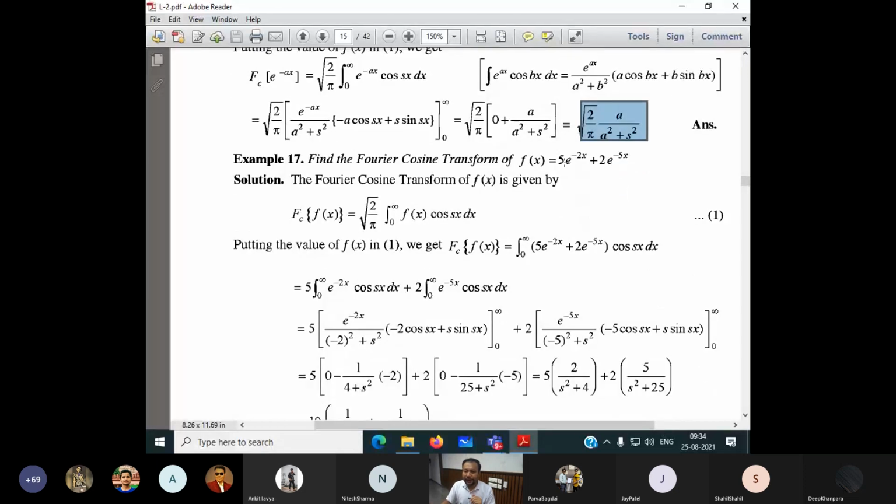Again, this example, look here, nothing to do. If I have remembered that this is the formula, if I am very confident that I can do the integrations, then all the questions of the Fourier transform, it may be sine, it may be cosine, it may be general, I assume that I know 100% of this. Means in examinations, I can get 100% from these topics.